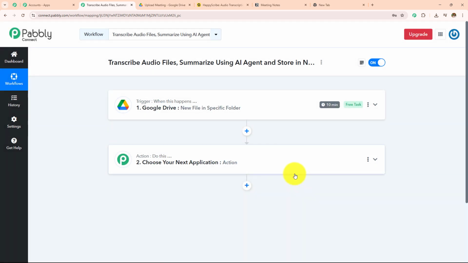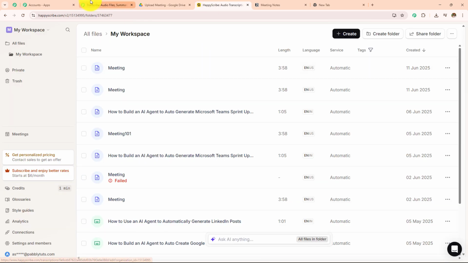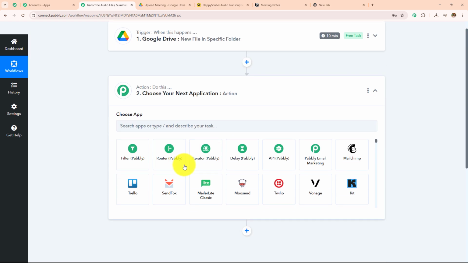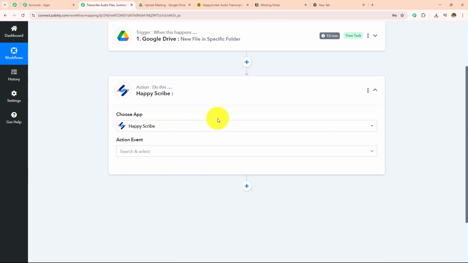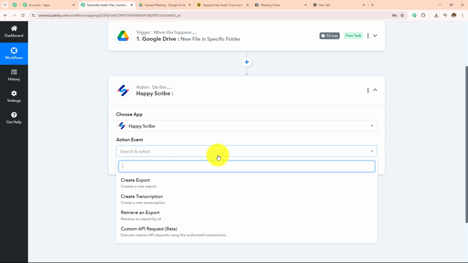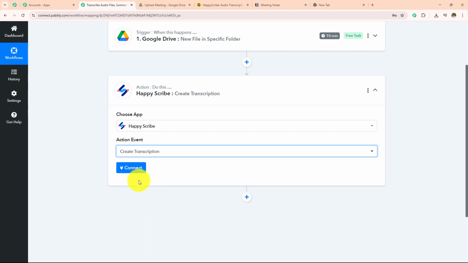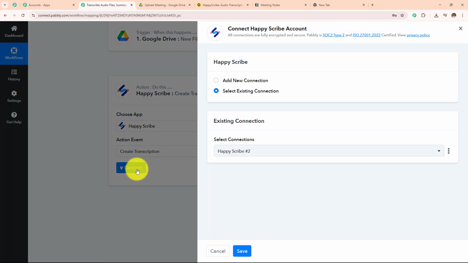I have uploaded or added the file to my Google Drive, and now I want to generate the transcription of this audio file, and to do that I'm going to use this Happy Scribe. So here in my action application, I'm going to take Happy Scribe. So first I'm going to create this transcription, and for that I'm going to click on or select my action event as create transcription and then click on connect.